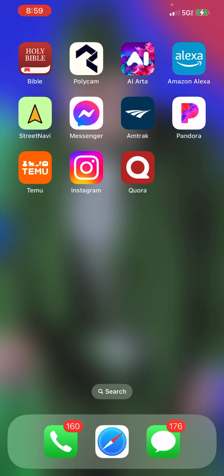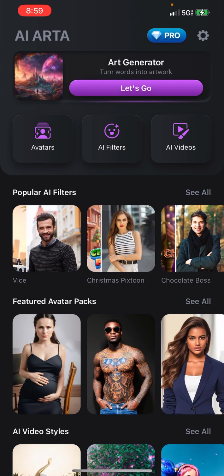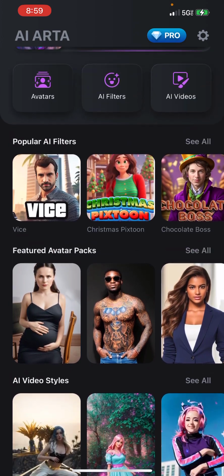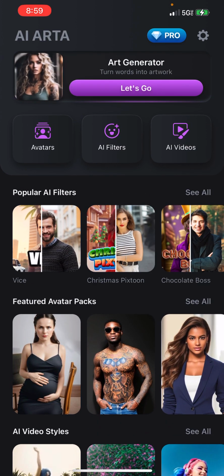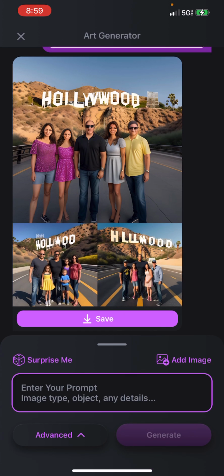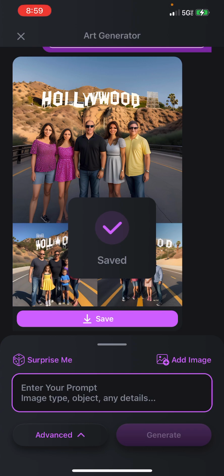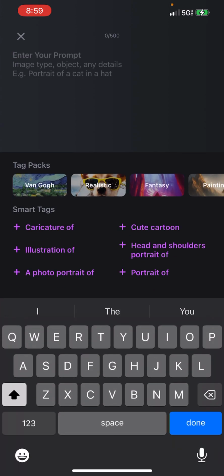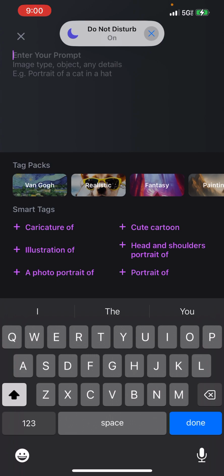Okay, here's what you do. You go to this and you type in, let's go, turn words into artwork. I saved that random crap. That was this weird one that went wrong. It was supposed to be my family, and it had these weird people in the picture instead of me. But some of it's really good. Okay. Let's type something fun and amazing, and I'll show you these amazing other pictures that I made.